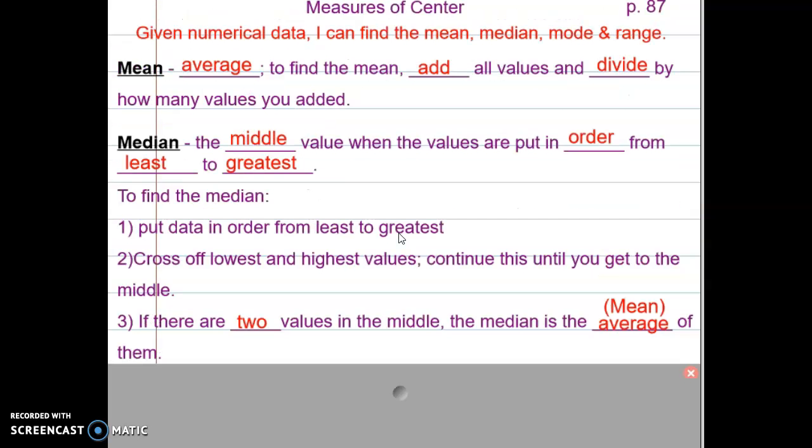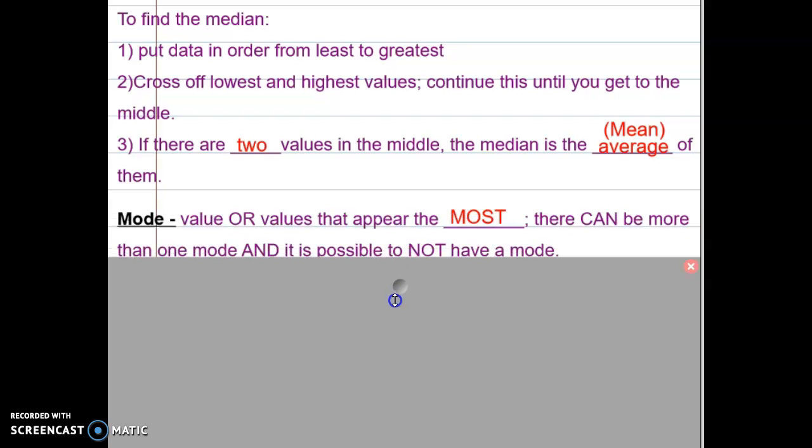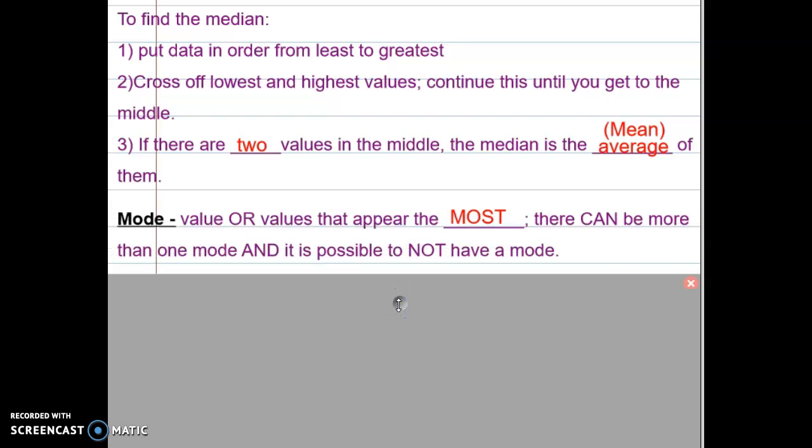So by now, you should have your title, I can statement, and all of the information on mean and median. Now, we're going to write down what mode is. Mode is the value or values, so it can be more than one, that appear the most. There can be more than one mode, and it is possible to not have a mode. Pause your video and make sure you have copied down the information for mode.